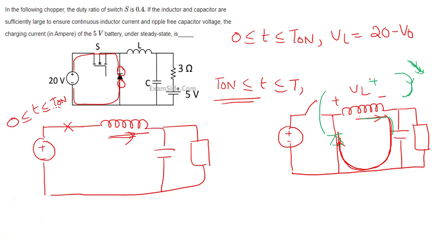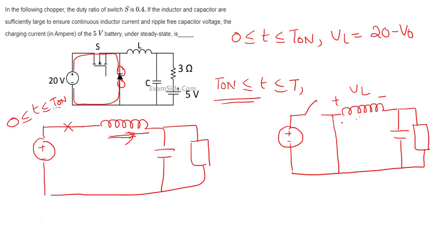don't interchange these polarities. Yes, the polarities will interchange, sure, but these are the polarities which you have taken. These are the notations which you have taken. Don't interchange it. Okay? This is an important point. I will tell you. So this is what during T on to T.